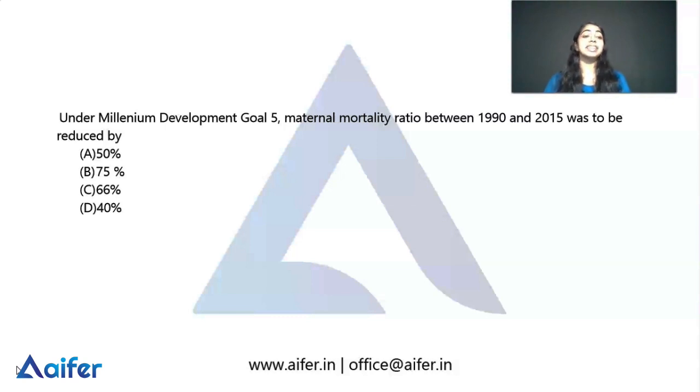The next question is, under Millennium Development Goal 5, the maternal mortality ratio between 1990 and 2050 was to be reduced by how much? I am repeating the question. Under Millennium Development Goal 5, the maternal mortality ratio between 1990 and 2050 was to be reduced by: option A, 50%; option B, 75%; option C, 66%; and the last option, option D, 40%. We can check which is the correct answer.